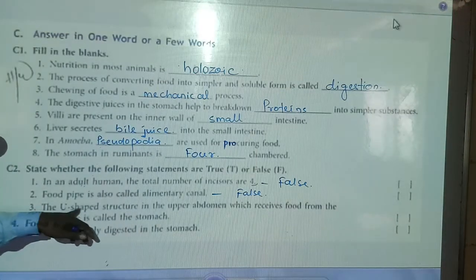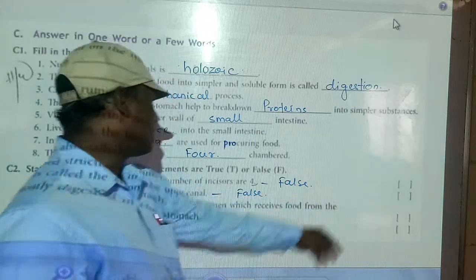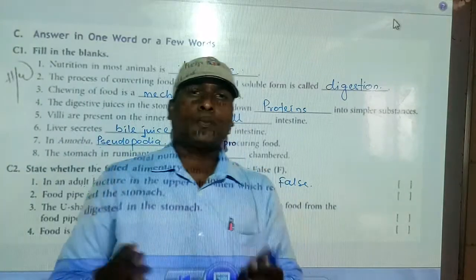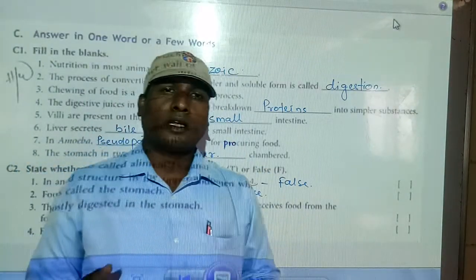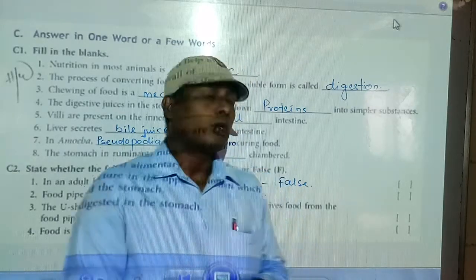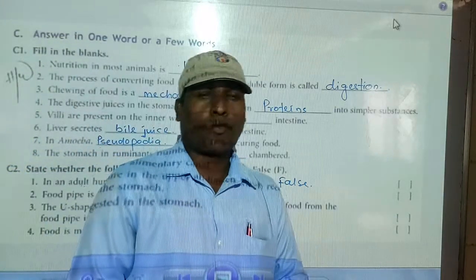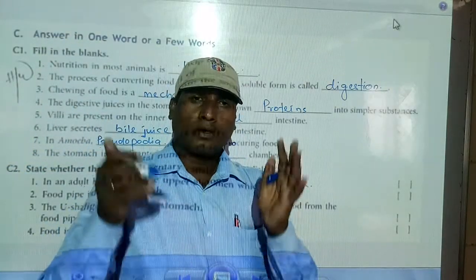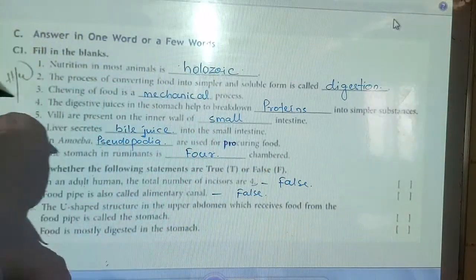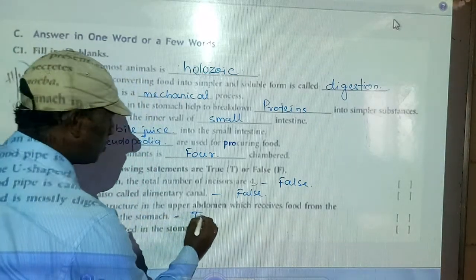Third question: the U-shaped structure in the upper abdomen which receives the food from the food pipe is called the stomach. Students, the part of our alimentary canal that receives food from the oesophagus or food pipe, is U-shaped and lies in the upper abdomen, is called the stomach. That is true.